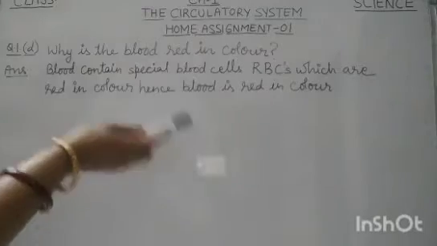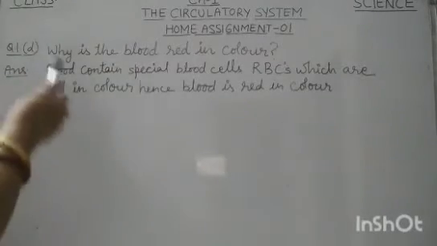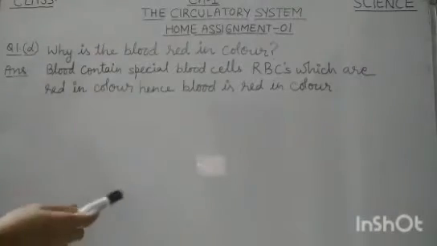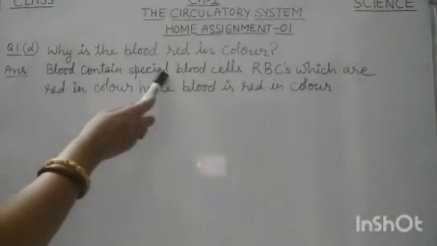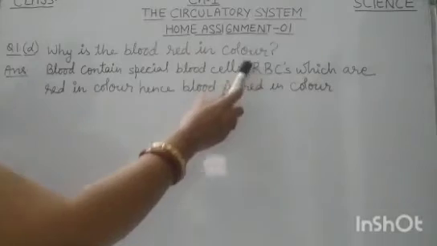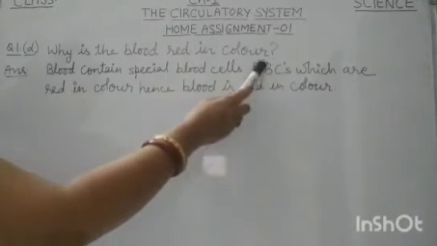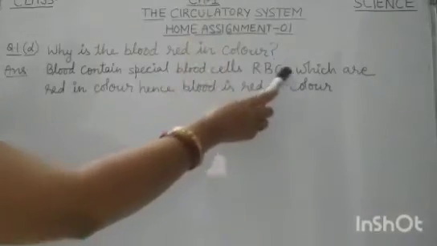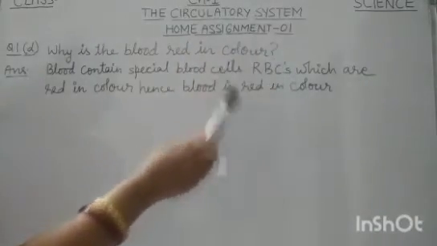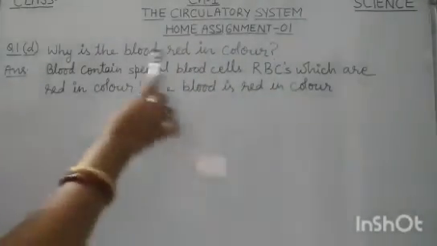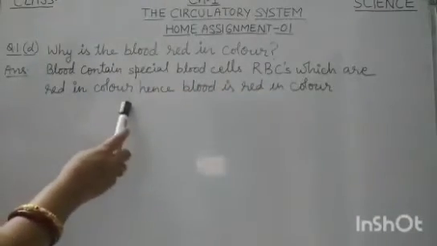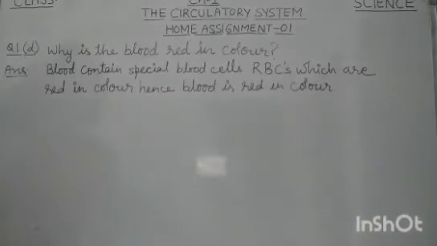Now next question, question 1, part D. Why is the blood red in color? So we all know blood contains special blood cells, RBCs. R for red, B for blood, and C for cells. So these are also known as erythrocytes. We have read that. Okay. So blood contains special blood cells, RBCs, which are red in color. Hence blood is red in color.